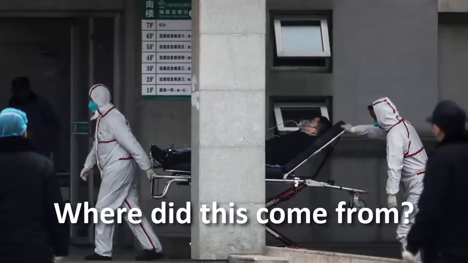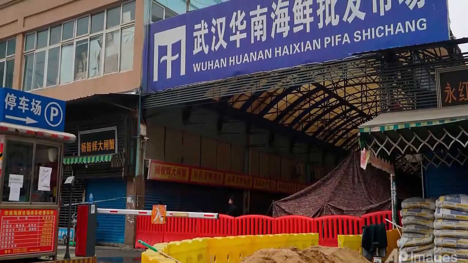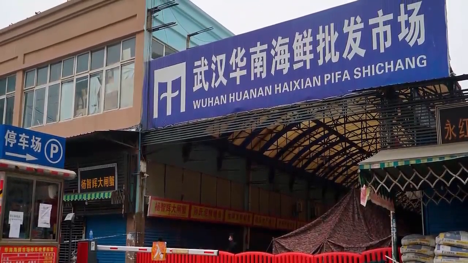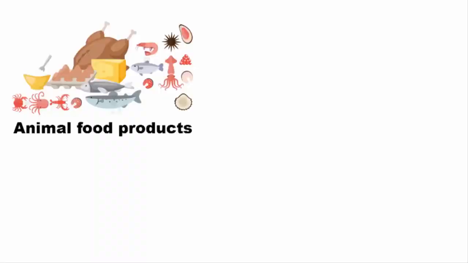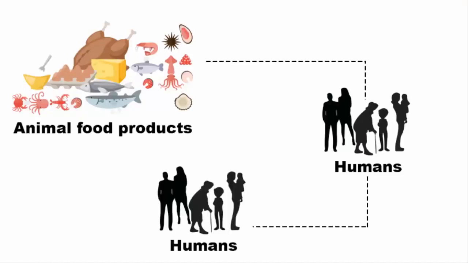Now, where did this come from? This virus has been traced to a seafood market in Wuhan, China, that has been closed for sanitation since January 1st. Since it originated from a seafood market where all kinds of wild animal meats are sold, it has been said that the virus was transmitted from animals to humans. However, nobody knows what the primary host is for this virus yet. And now it is spreading from human to human.